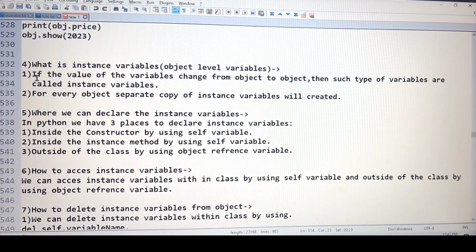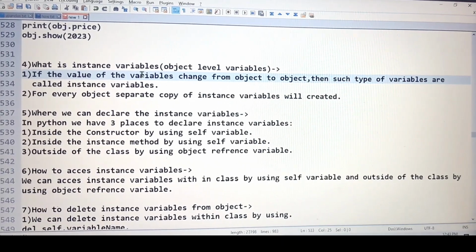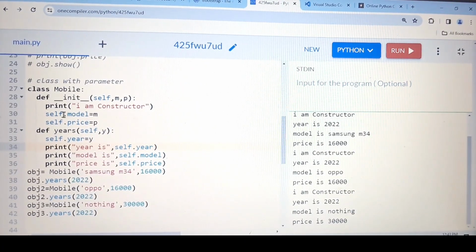I know most of the people are not getting what I'm trying to say. Simple thing. If the value of the variable... one second, see, this is what? This model and this price is nothing but the variable only. What kind of variable? As I told you, instance variable.